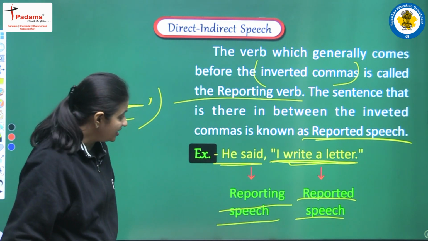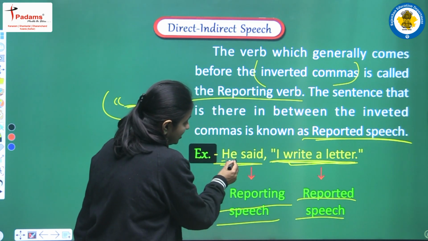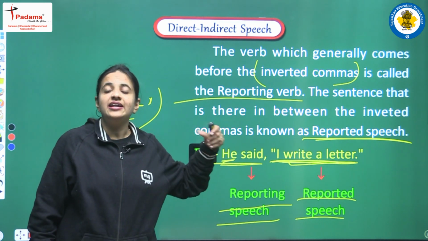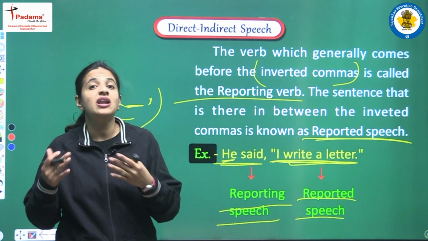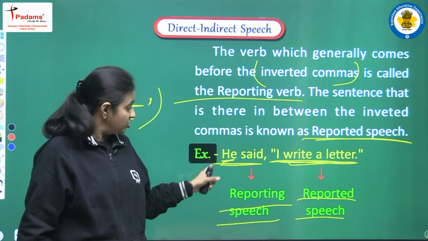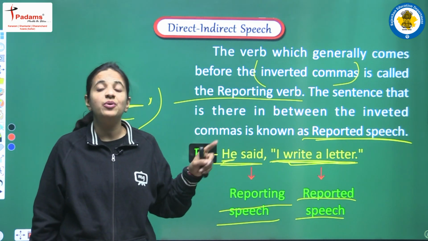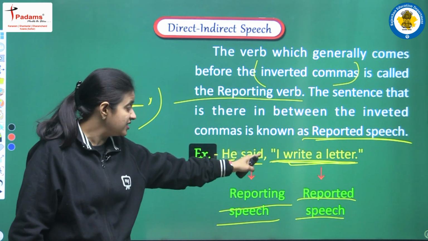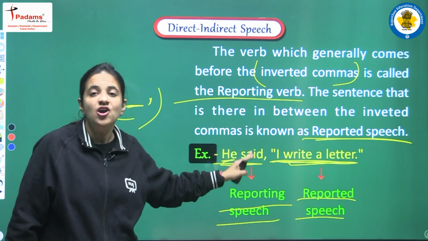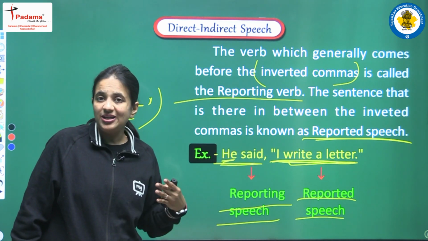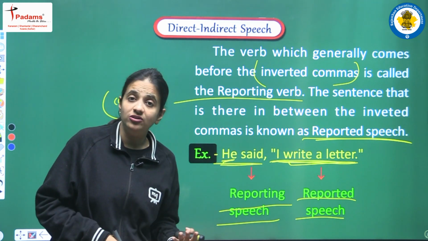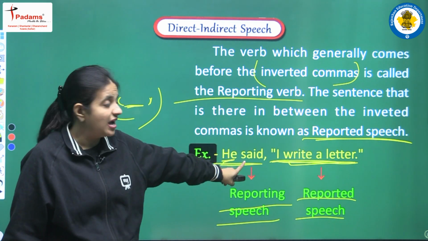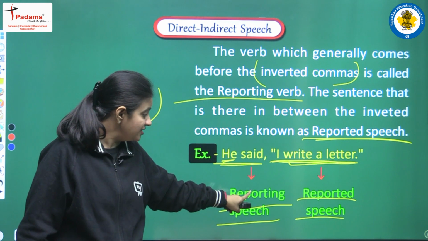Clear? And we can say that in reporting speech we are having the name of the person, we are having he here, and yes, one more thing I want to make clear: as the name of the person we can have a noun also, or a pronoun. In this example, he is the example of a pronoun. In the place of a pronoun we can have a noun also, like the teacher said, Ramesh said, Radha said, or the student said. So in this manner we can have a noun and a pronoun also, but ultimately we are having the name of the speaker and one verb. So that part is known as reporting speech.